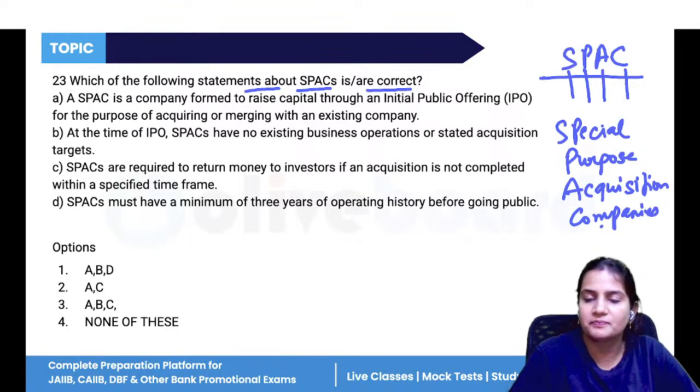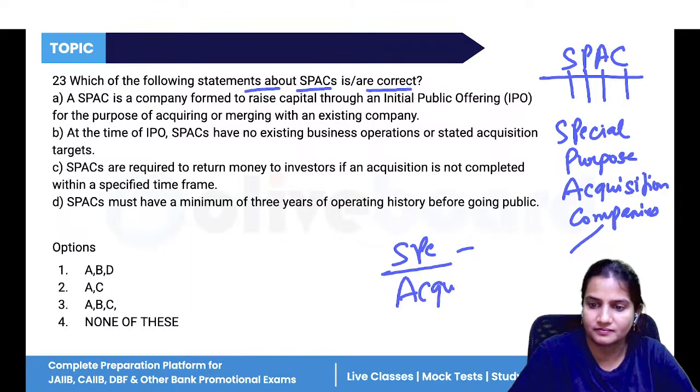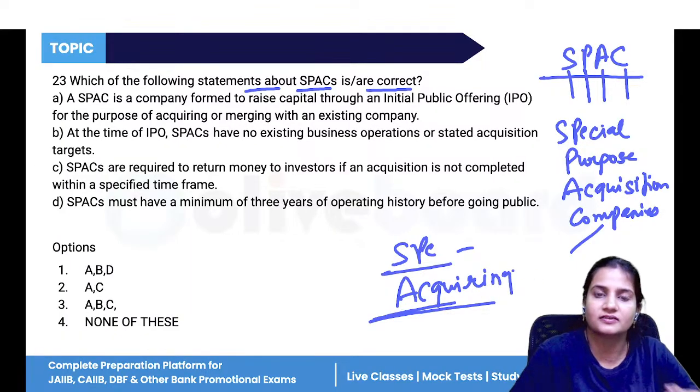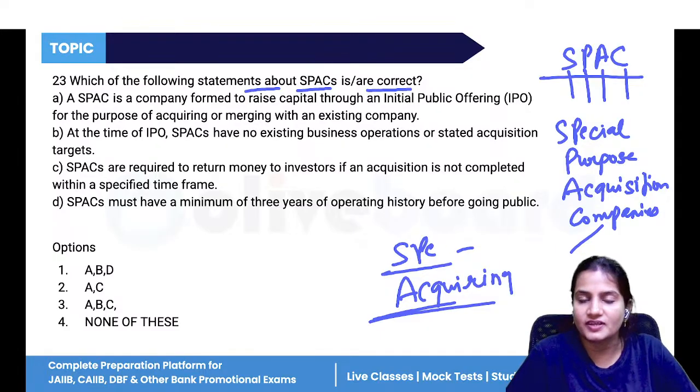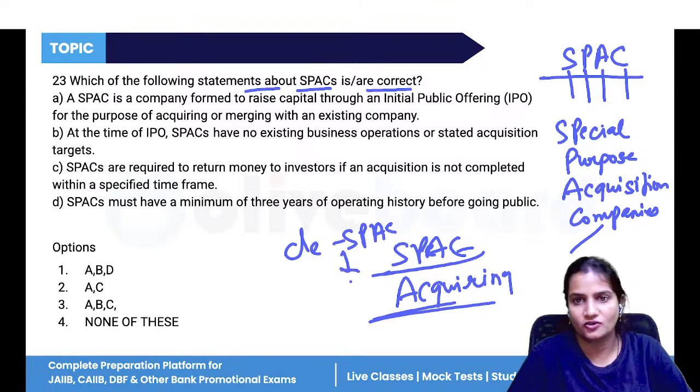These companies are mainly created just for a specific purpose. Now, what is that specific purpose? For acquiring another company. Once the work is done, once the acquisition process is completed, these companies would undergo de-SPAC. De-SPAC means these companies would be liquidated or wound up.